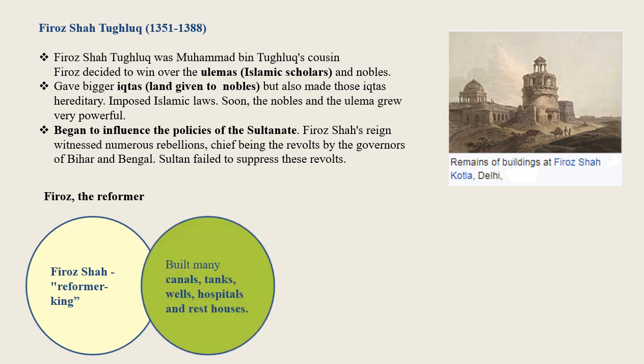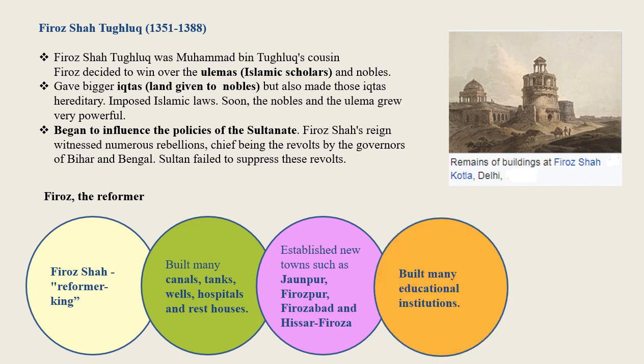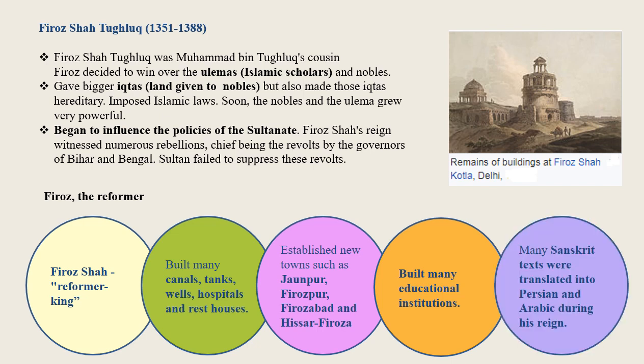He built many canals, tanks, wells, hospitals, and rest houses. He established new towns such as Jaunpur, Firozpur, Firozabad, and Hisar Firoza. He also built many educational institutions. Many Sanskrit texts were translated into Persian and Arabic during his reign.